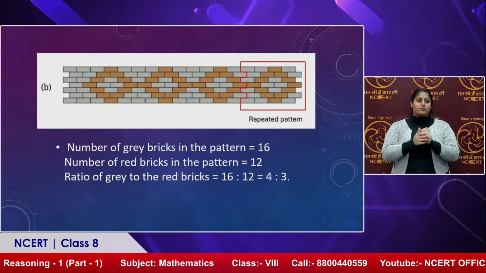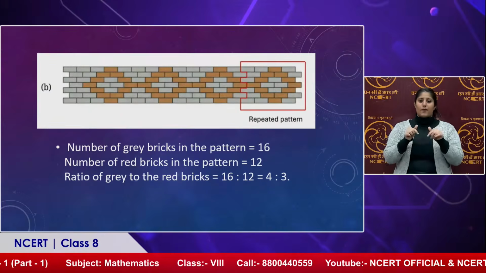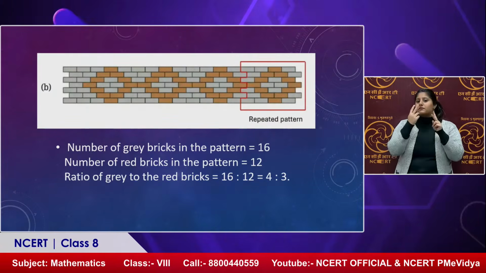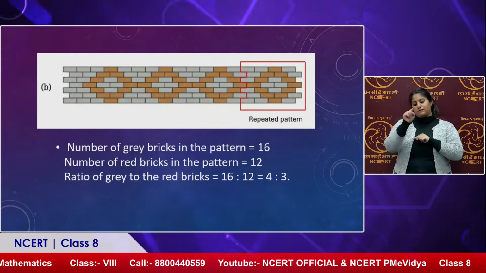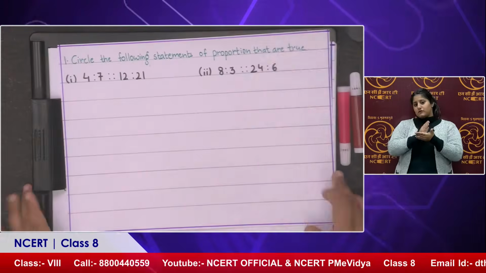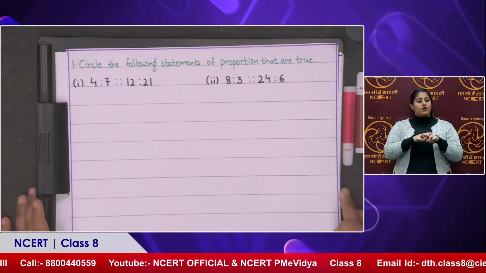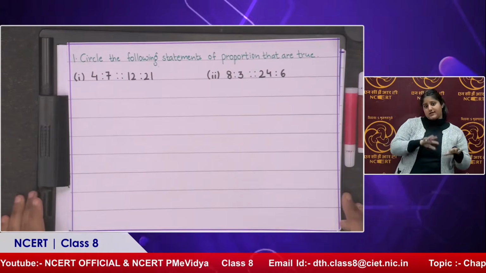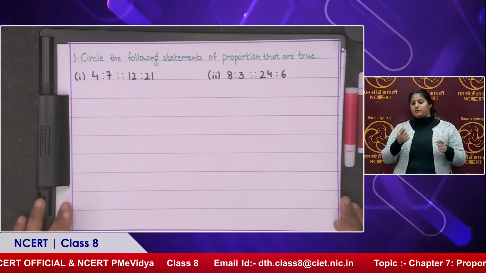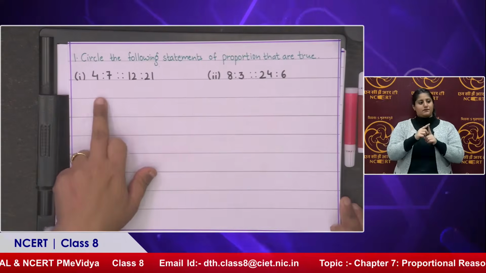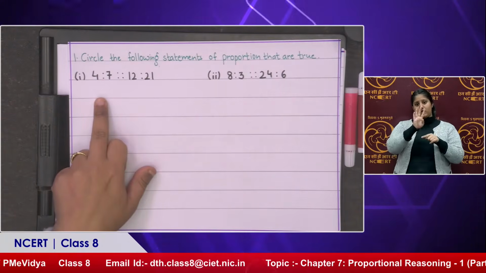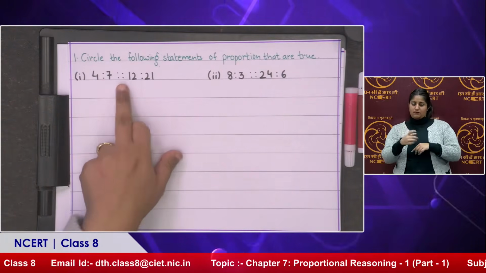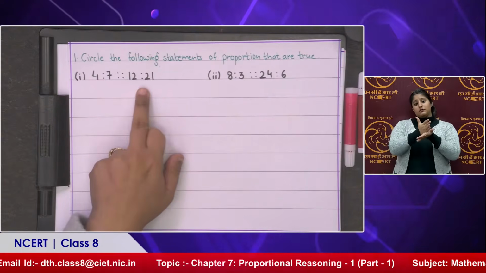Right. Now look here. Circle the following statements of proportion that are true. So we need to check which ones are in proportion and which are not. For the first part, the ratio is given as 4 is to 7, proportion 12 is to 21.